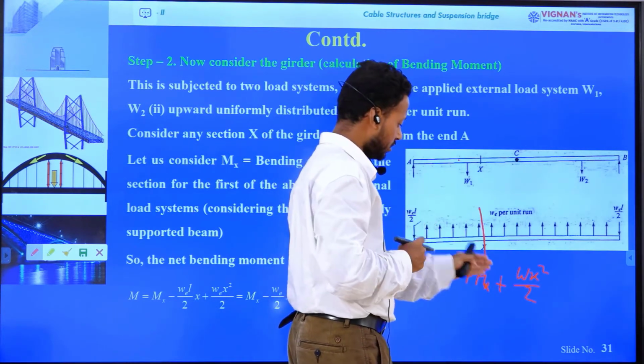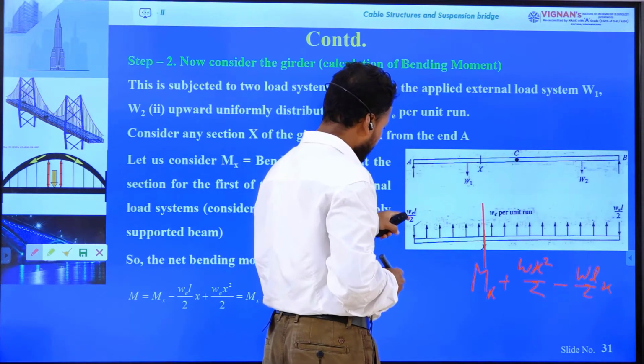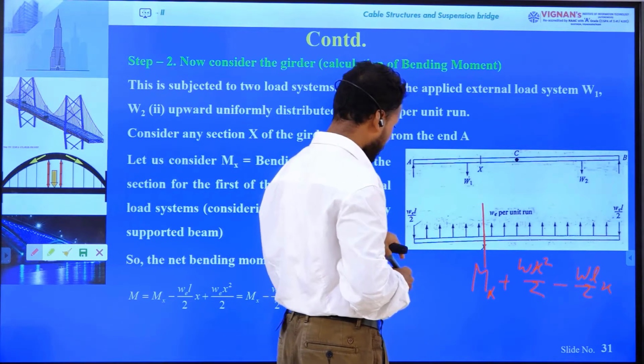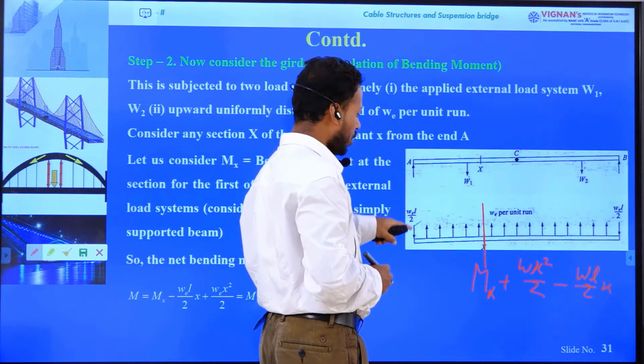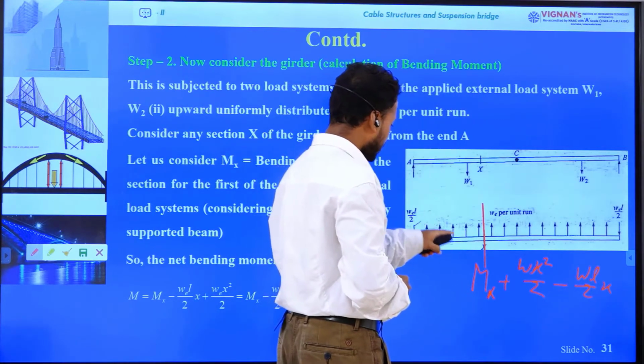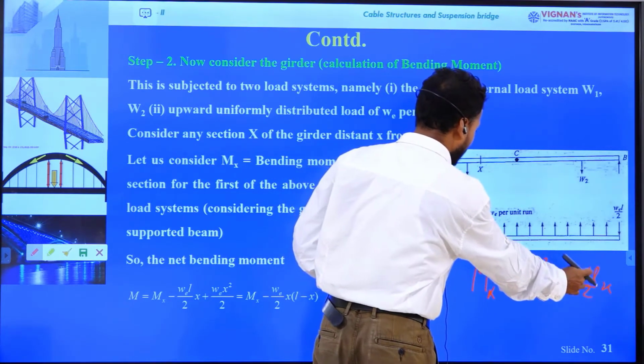The WL by 2 reaction tries to bend this portion of the girder in downward direction, inducing a hogging moment, which is negative, so minus WL by 2 into x.